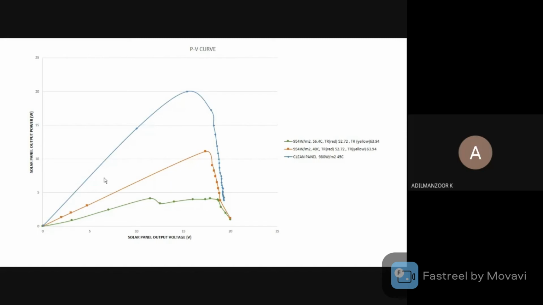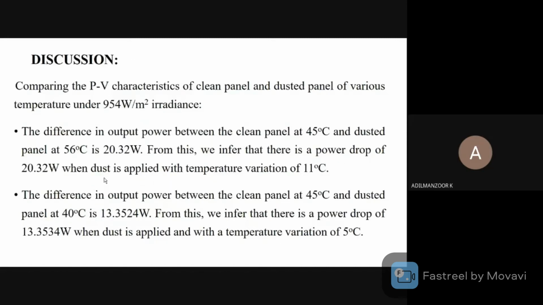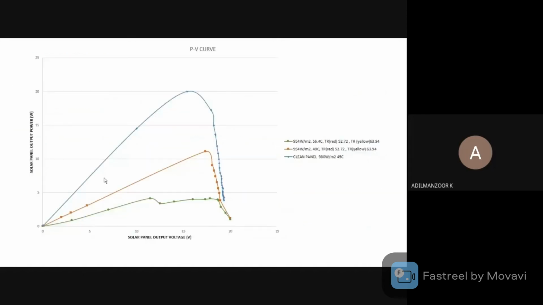This is the PV curve where the clean panel is compared with two panels with different temperatures. One with a temperature of 54 and the other with 40, and the clean panel's temperature is 45.